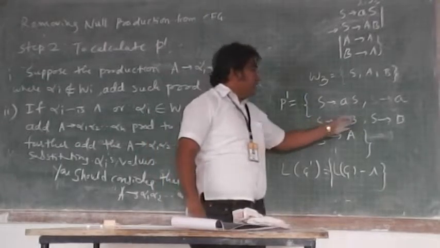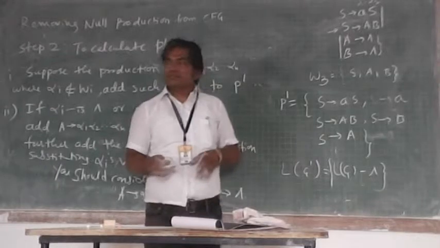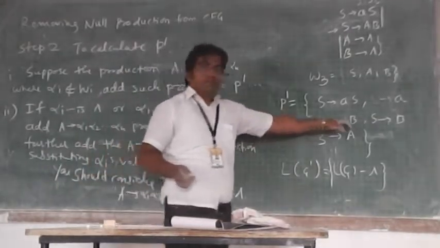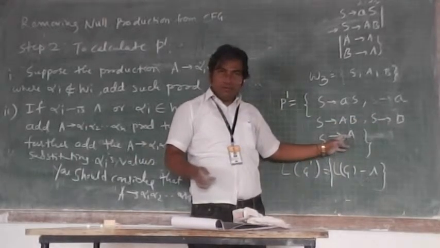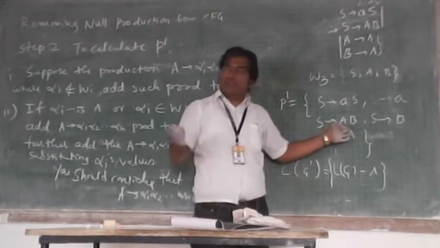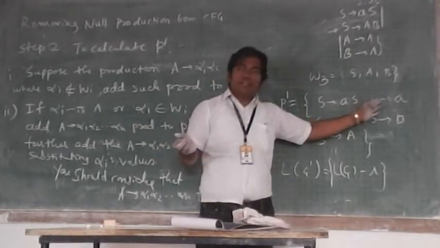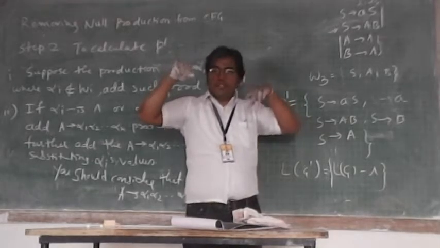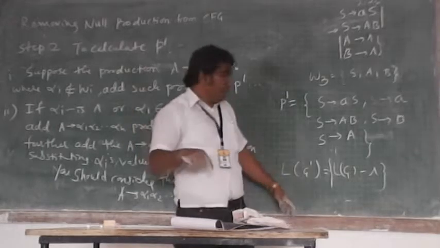This production S implies AB, S implies B, S implies A. These are not going to be utilized. Do you see? These three productions are of no use. Even though you start with deriving these productions, you won't get any string in your hand. So these two productions will be utilized. In that case, you will get the language of the kind A raised to n, where n is greater than or equal to 1, where null you will not be able to generate.